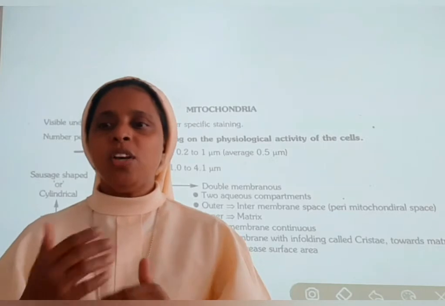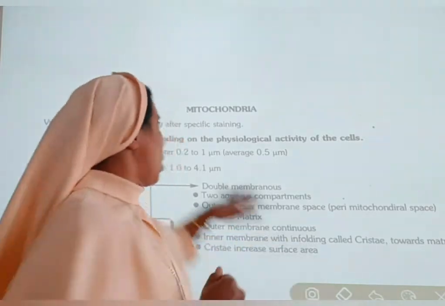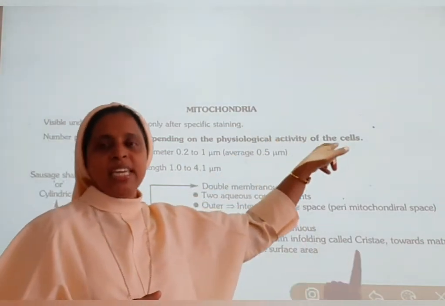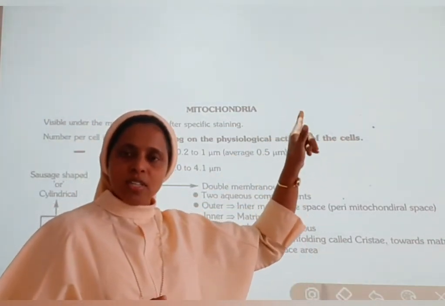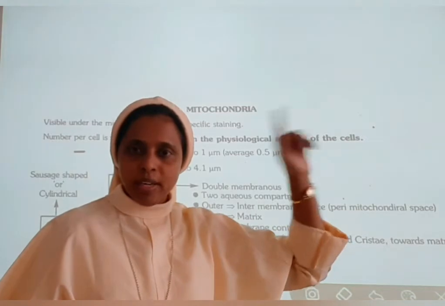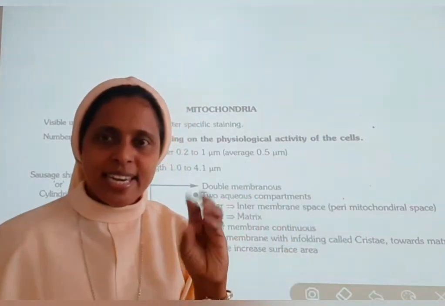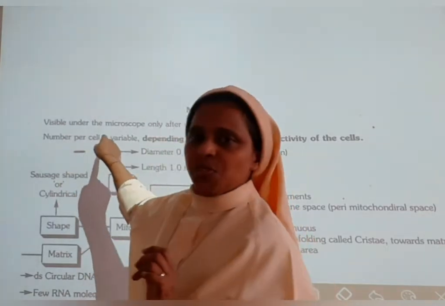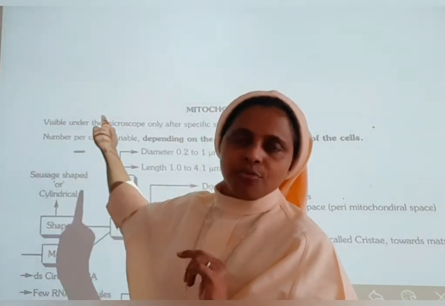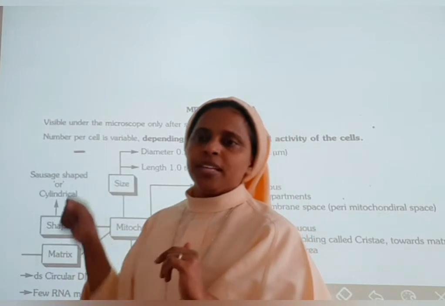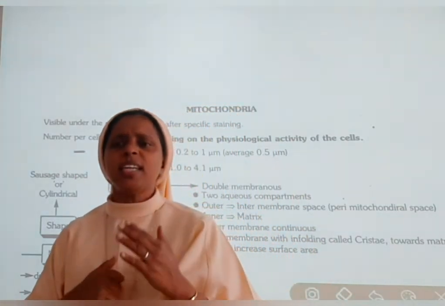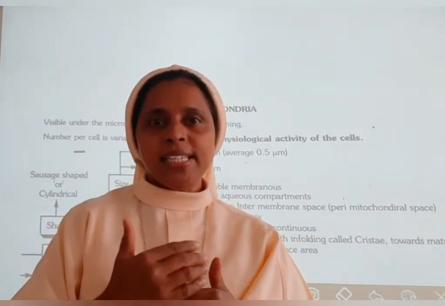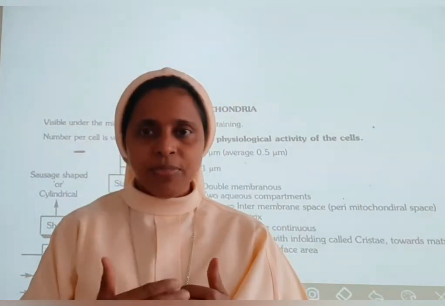Mitochondria are visible under the microscope only after specific staining. Then the next one: the number per cell is variable, depending on the physiological activity of the cells. Here the number varies depending upon the activities of the cells.